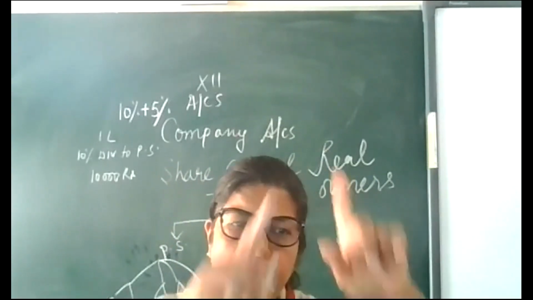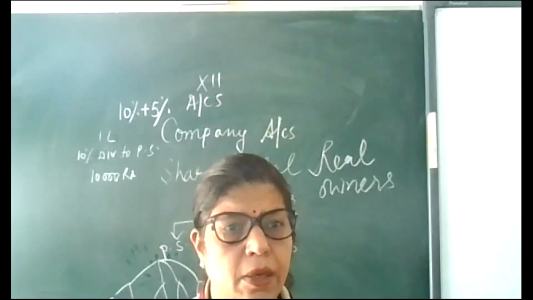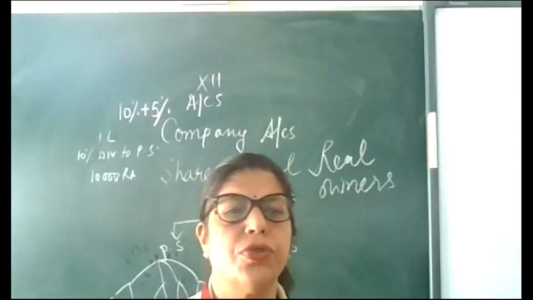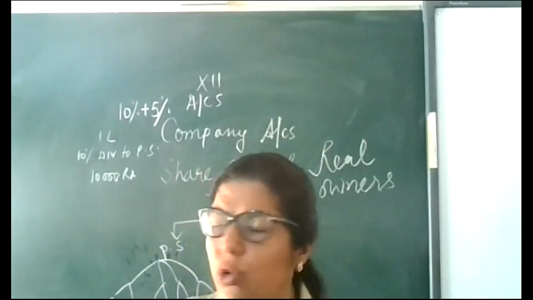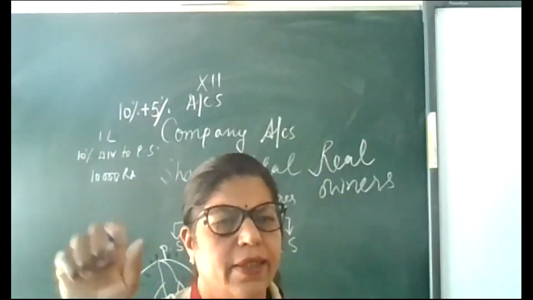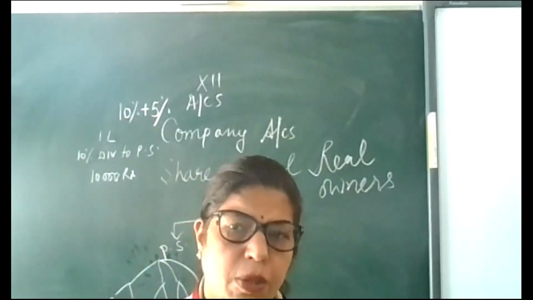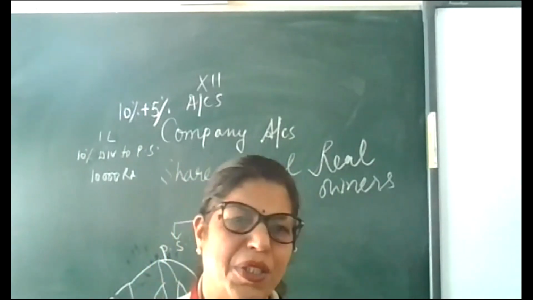Because the whole remaining amount will be given to equity shareholders only, not to the preference shareholders. Preference shareholders can only get the limited surplus amount, but the whole remaining amount will be given to equity shareholders.